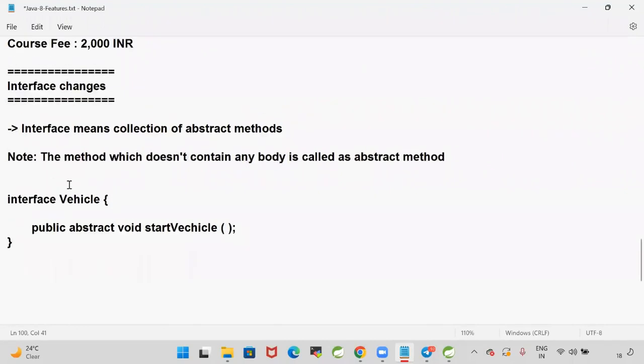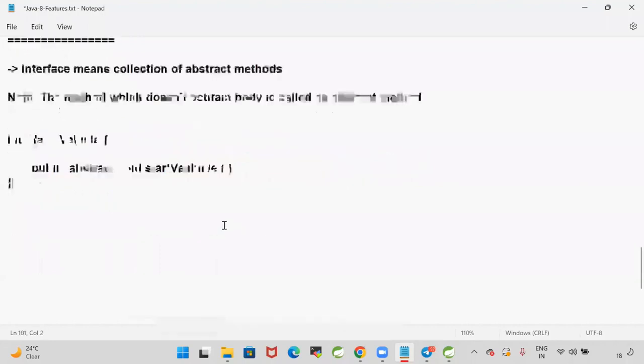So you know in the Java, what is interface? Interface means collection of abstract methods. The method which does not contain any body is called as abstract method. Interface is there. I'm taking one abstract method in the interface.